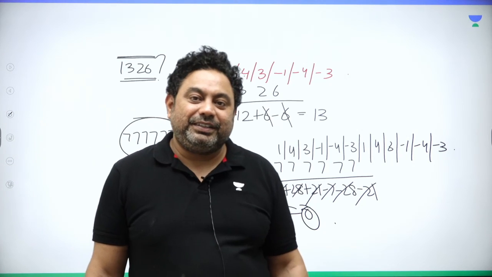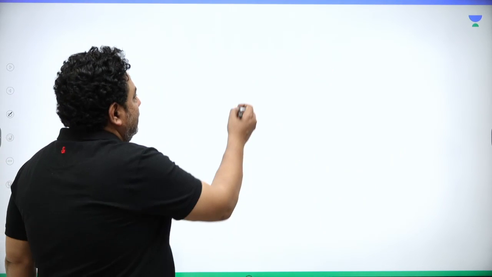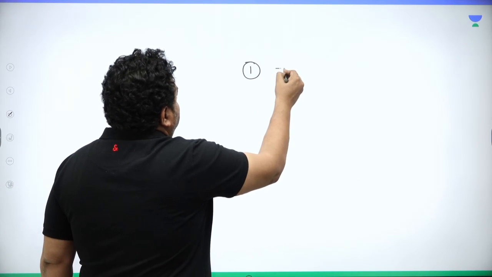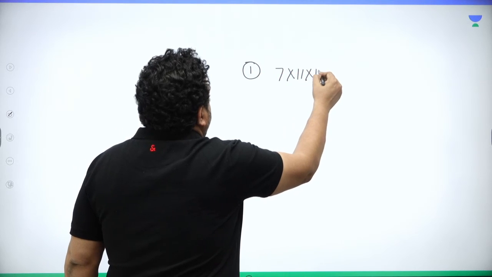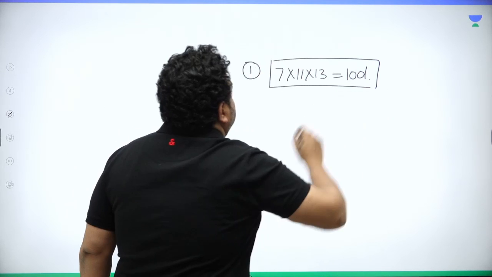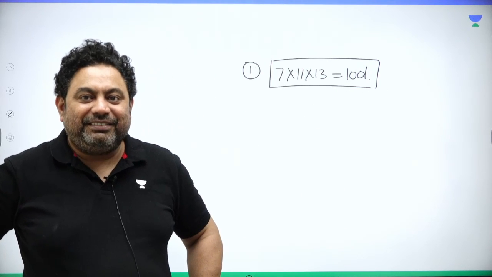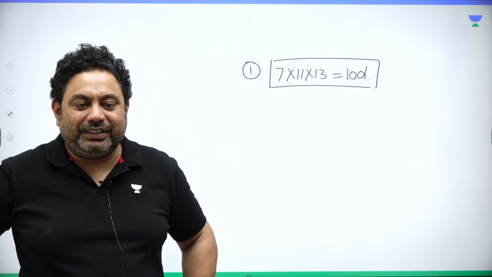That is a beauty. And now I'm giving you a few results that would be really, really useful. I hope you would appreciate them. First is 7 into 11 into 13 is 1001. Keep this thing in mind. Wherever you see 1001, 7, 11 and 13 comes into play. Keep this thing in mind, right?